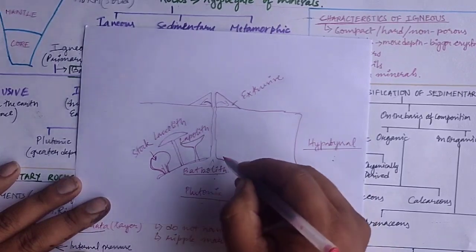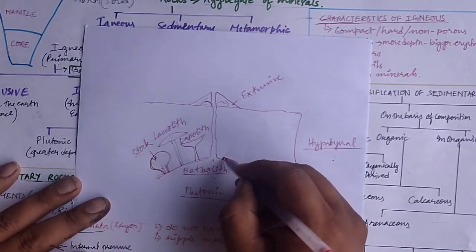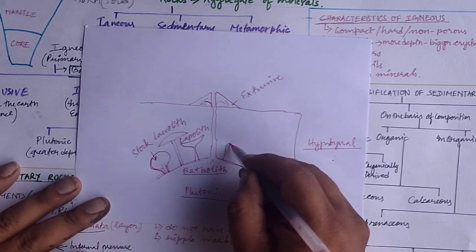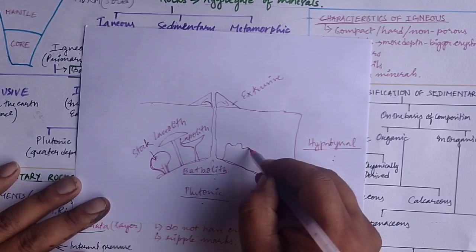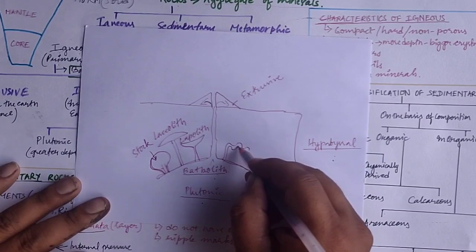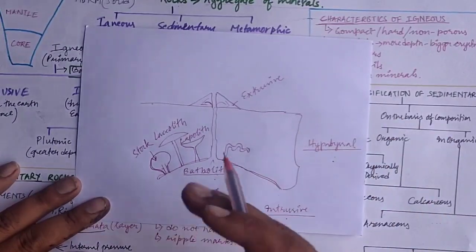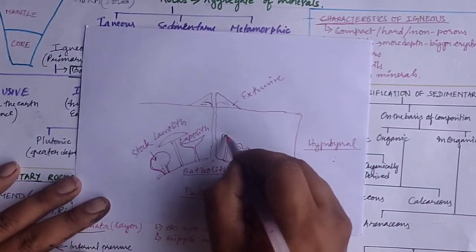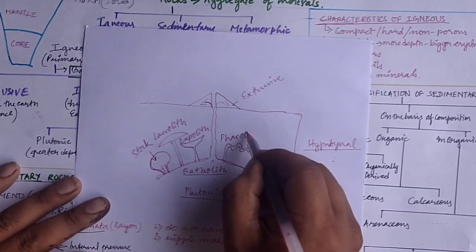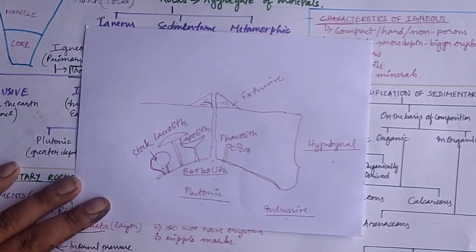Now instead of those shapes, if the magma enters a crack present in a wave-shaped structure like this and solidifies over there, forming the rock, then it is known as phacolith igneous rock. Phacolith igneous rock. Am I clear?